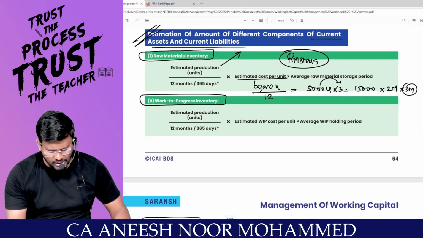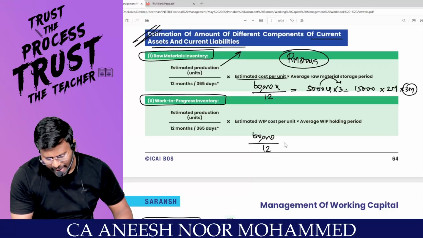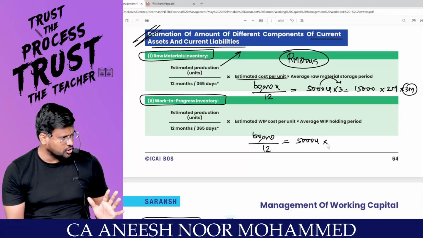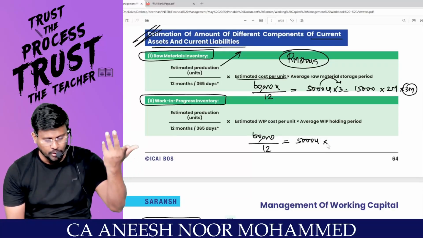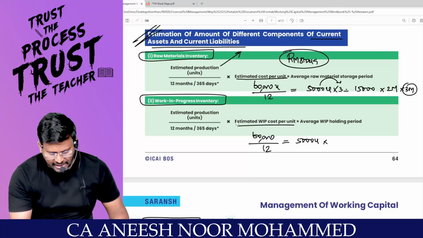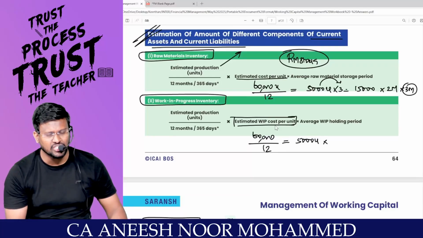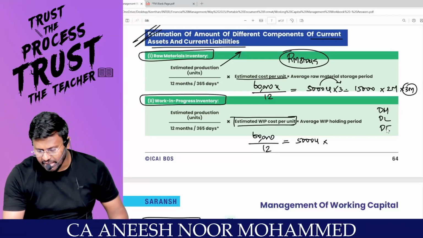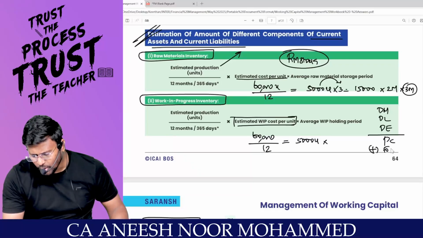My dear lovable students, if it is WIP, how many units are you going to manufacture? 60,000. Divided by 12 means how many units? 5,000 units every month you have to manufacture. Correct? What is the estimated WIP cost per unit? In order to manufacture 1 unit, I need direct material, direct labor, direct expense. I will get the prime cost. Then factory overhead.